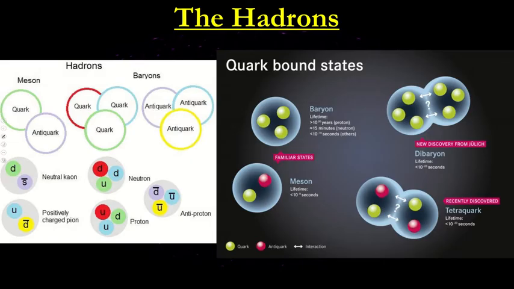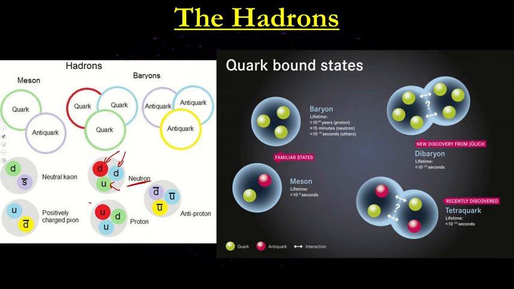The next thing we also said is hadrons. That's what protons and neutrons are. They can be made up of three quarks, three antiquarks, or a quark and an antiquark. If you look at the structure of the neutron, it's made up of two down quarks and one up quark.